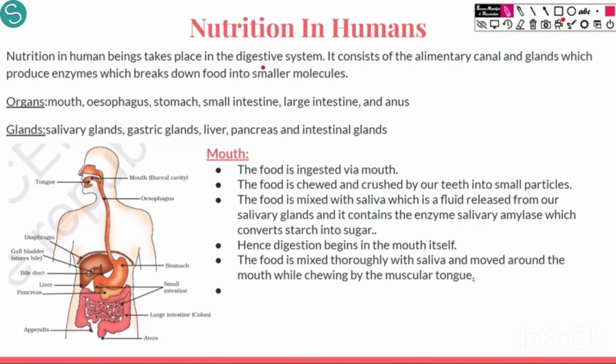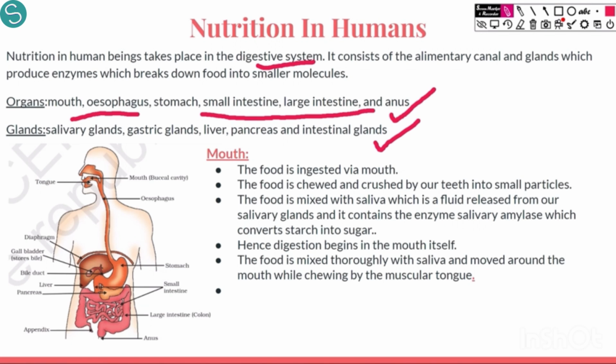So nutrition in human beings takes place in the digestive system. We have a complete system of different organs and different glands. We have mouth, esophagus, stomach, small intestine, large intestine, and anus. These are the organs which are involved in digestion, and these are the glands which are involved in the digestion. All these constitutively make the digestive system.